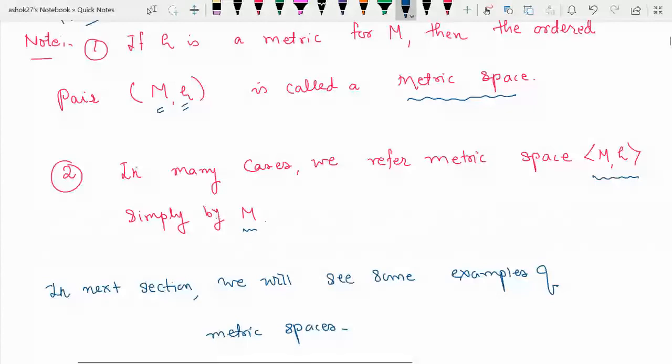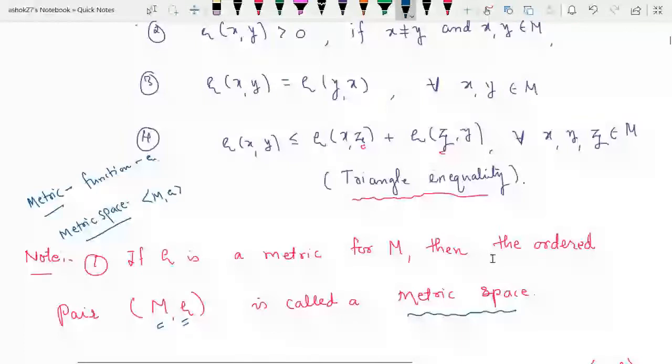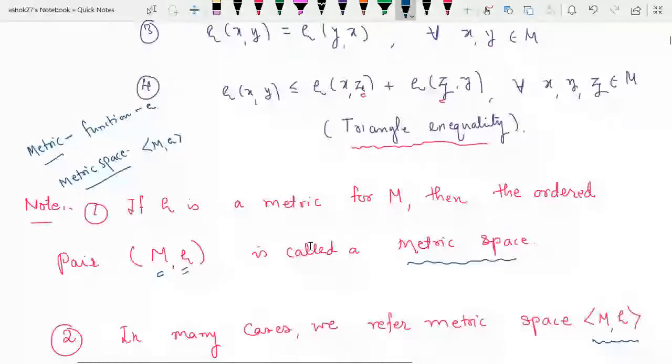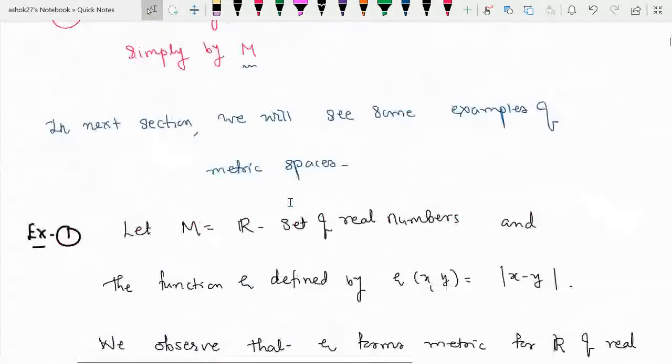In the next section, we'll see some examples of metric spaces. So this is 1.1, that is metric spaces. Just to recap, we have seen the definition of metric and what is a metric space. A non-empty set with a metric defined on that set, combined, forms a metric space. So what is the first example?